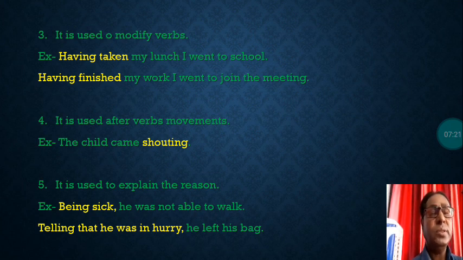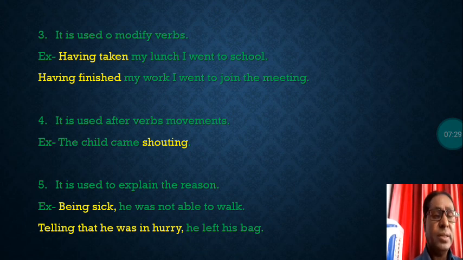Present participle is used after verbs of movement. The child came shouting. He replied laughing to all my questions.